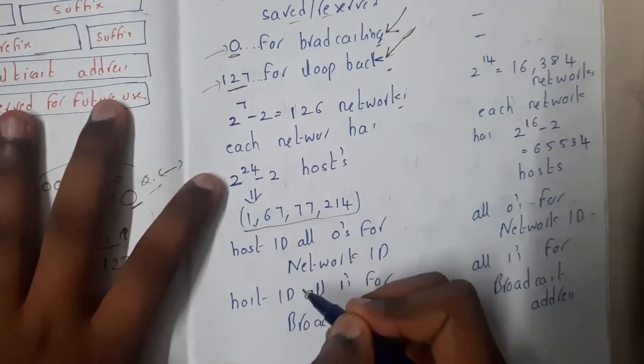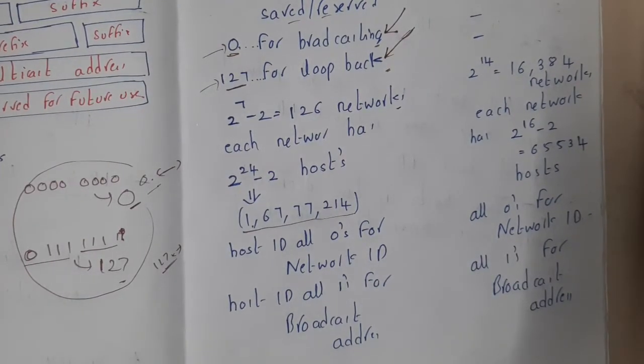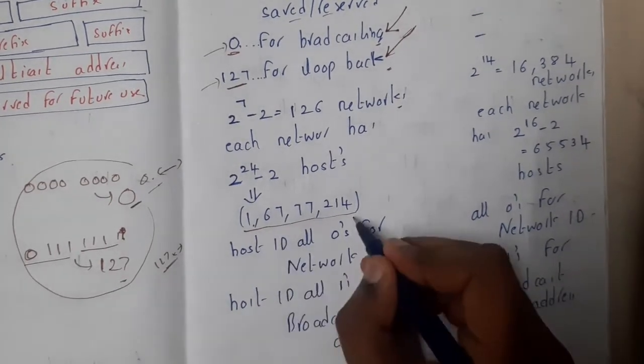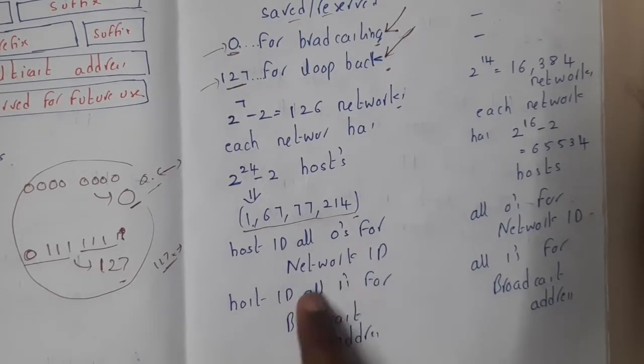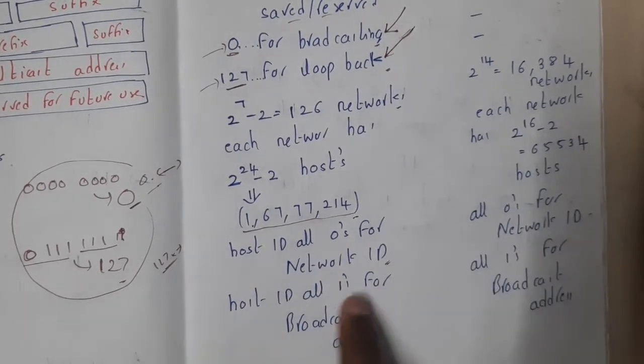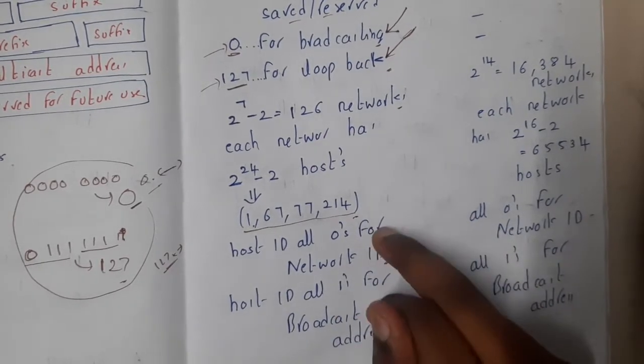Okay, so I know a few students are not understanding what exactly hosts are, what is net ID and everything. I'll be explaining, so don't worry. Once this part is done, I'll explain. So this many hosts are possible. Host ID all zeros is for network ID and host ID all ones is for broadcasting. So the 2 addresses which I have saved, these are the 2 addresses.